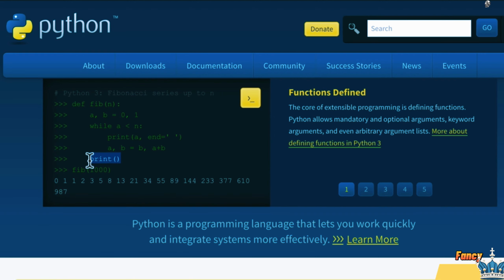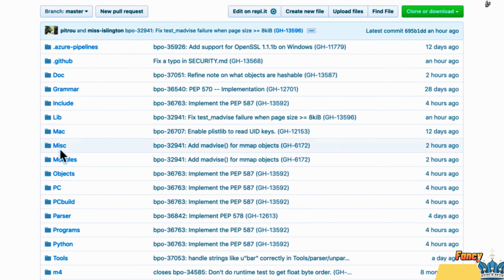But the translation machines, we can have tons of them, different interpreters, different compilers. For example, python.org, when you click download here, you're actually downloading CPython, because it's written in the C programming language. It's a program written in C to read your Python file and run it on a machine.